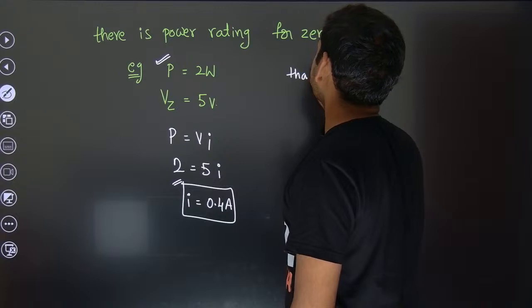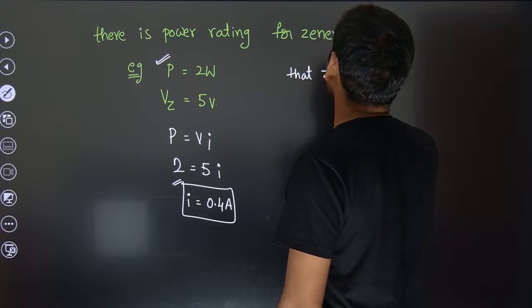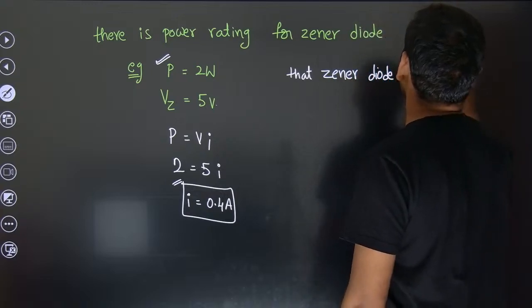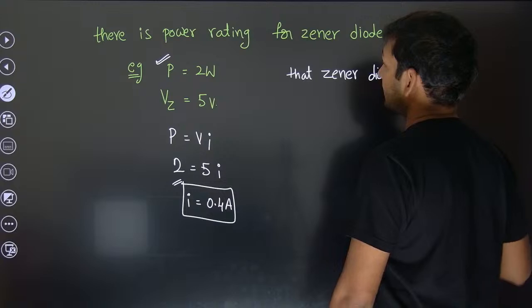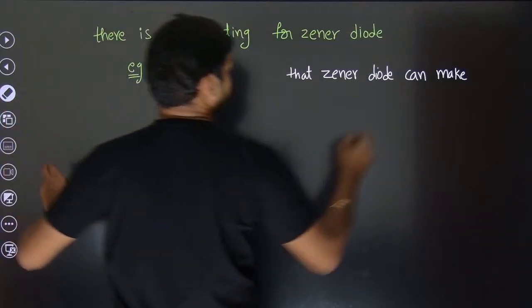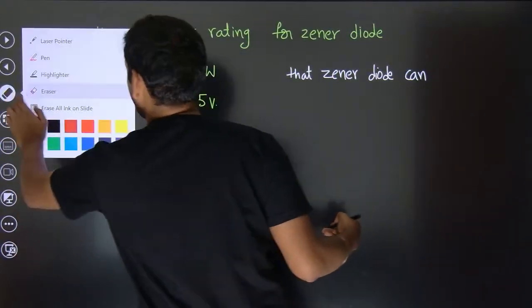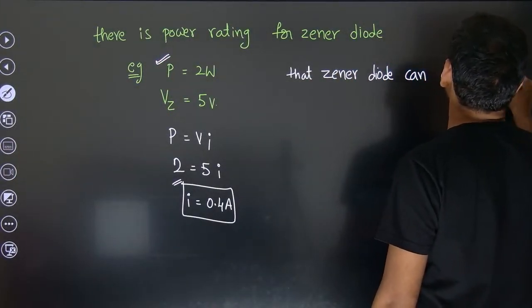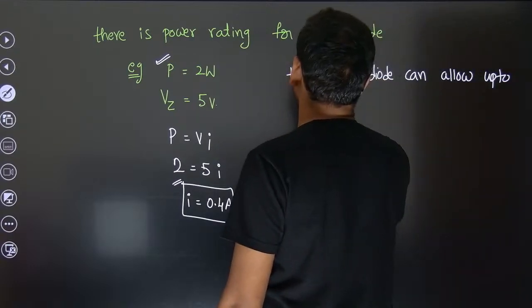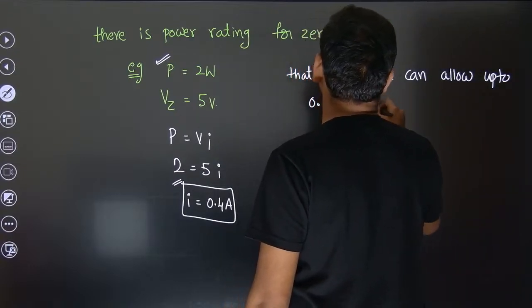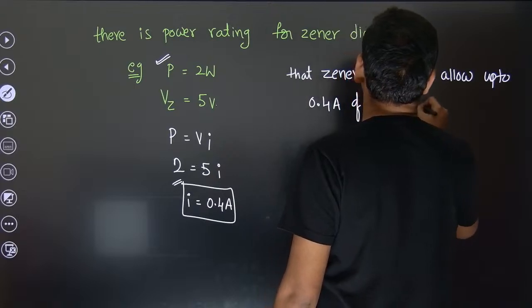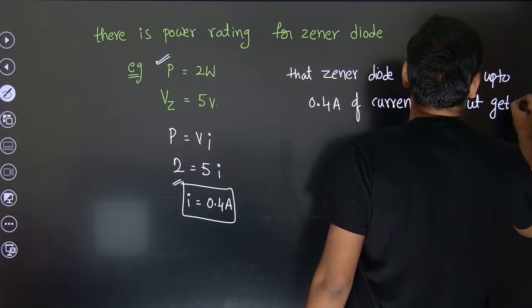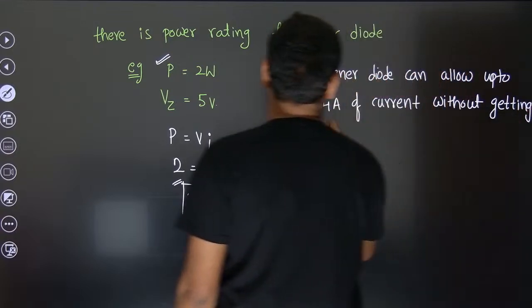That the Zener diode can accept or allow up to 0.4 amps of current without getting damaged.